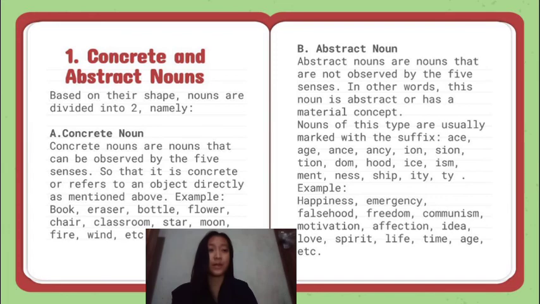Example: happiness, emergency, falsehood, freedom, communism, motivation, affection, idea, love, spirit, life, time, age, and etc.